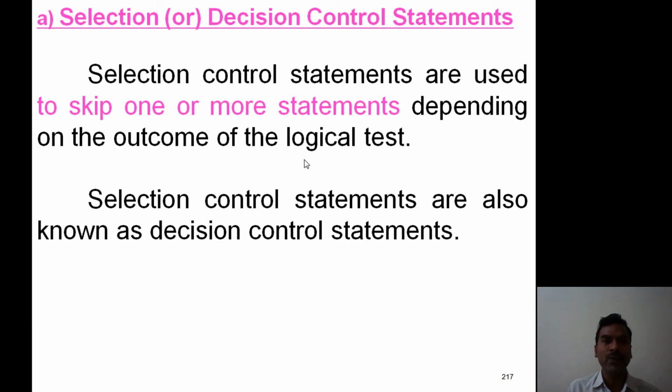It's not necessary to execute all statements. For this, we check for one particular condition. Based on the outcome of the condition, it is possible to skip one or more statements. Such type of statements are known as selection control statements, also known as decision control statements.